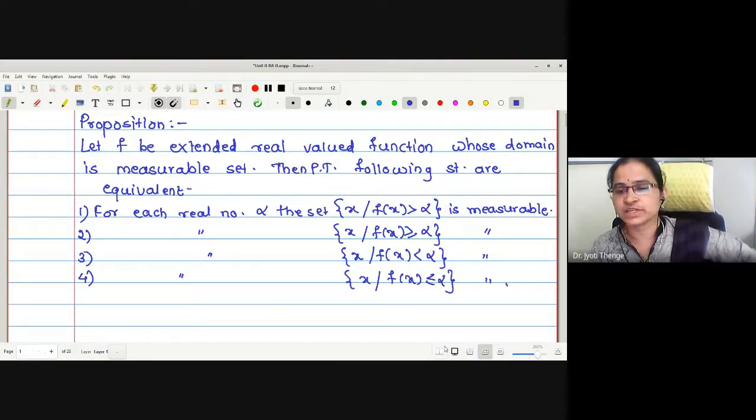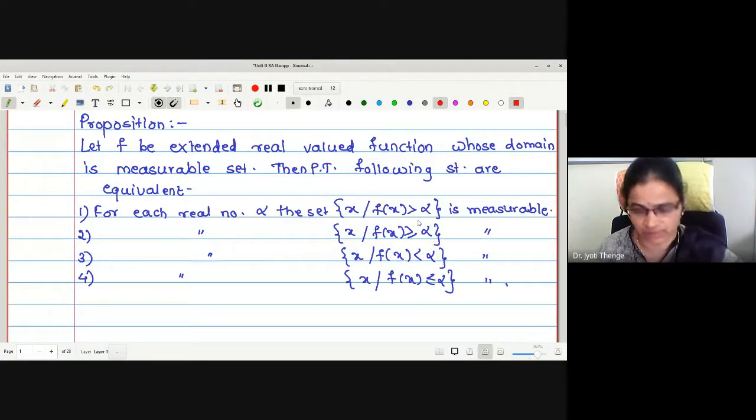If we look at the statements very carefully, start with the first statement: the set of X such that f of X is greater than alpha is measurable.